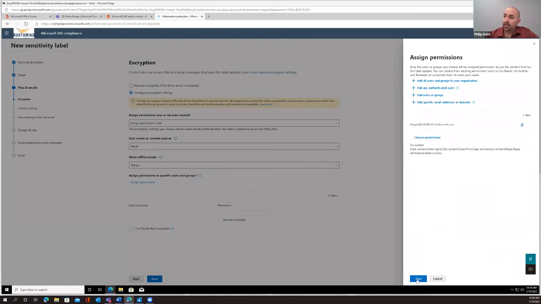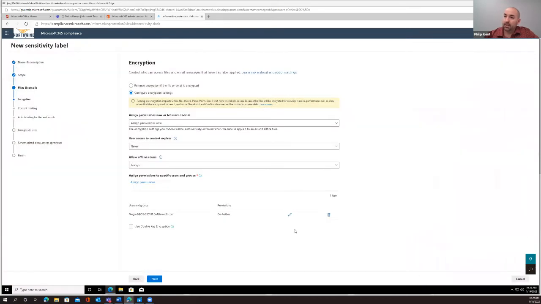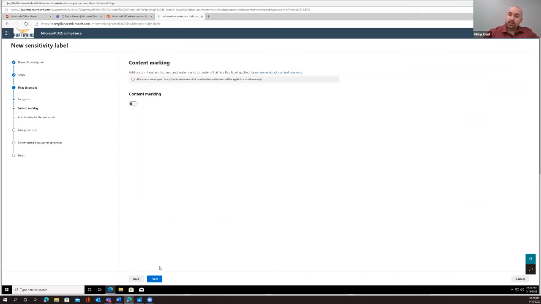And then we're going to click save. Once we click save, you can see the users and groups here. We can see that I picked Megan Bowen here. You can see her credentials right there, right? Now, remember what I said. If you had a list of people, you would have this list here. If it was the entire organization, it would say the Contoso company or organization, right? So why don't you go next here at the bottom.